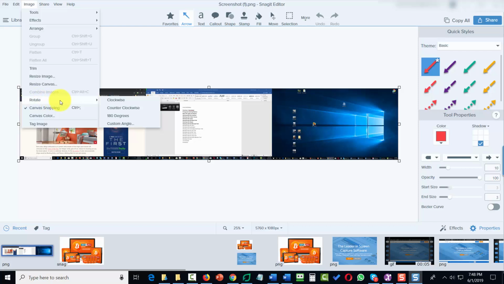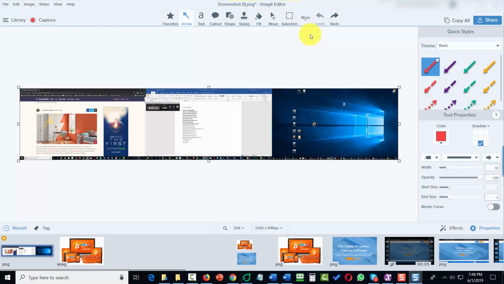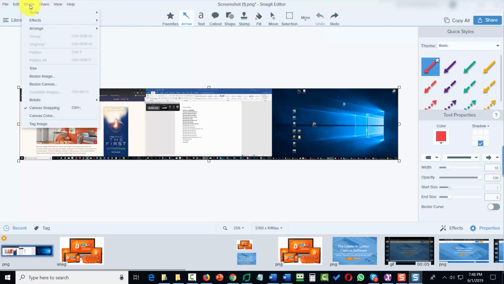Now, for the sake of this example, we're going to rotate this image counterclockwise. And you're going to see how this image rotates. And of course, if we want to undo it and go back to the way the image was, we can click the undo button.